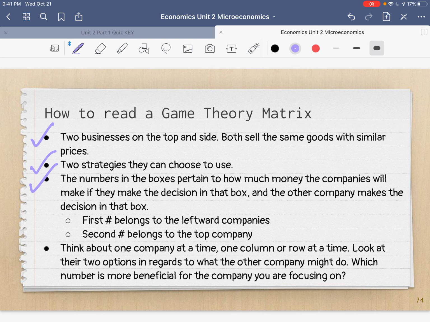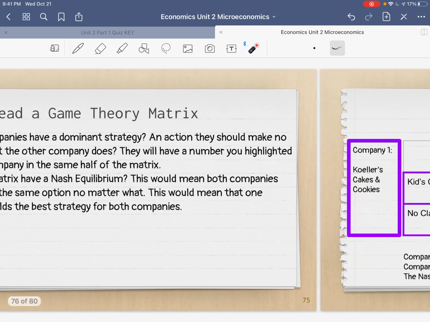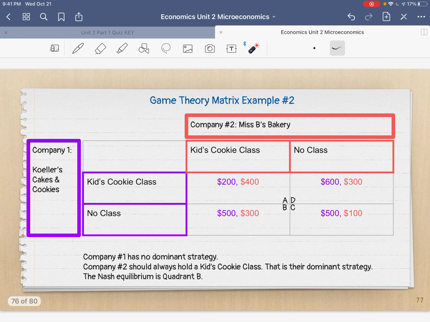Think about one company at a time. One column or row at a time. Look at their two options in regards to what the other company might do. Remember, this is oligopoly. We've got to decide what we're going to do based on what the other company's going to do. And we've got to try and sell the most. Which number is more beneficial for the company we're focusing on? Let's focus on company